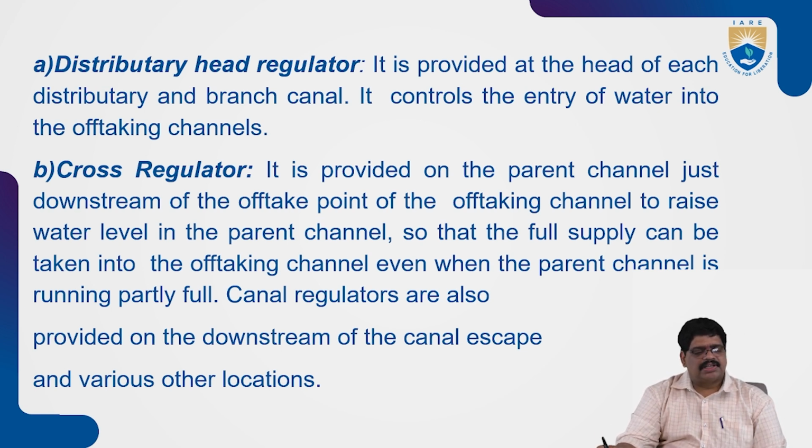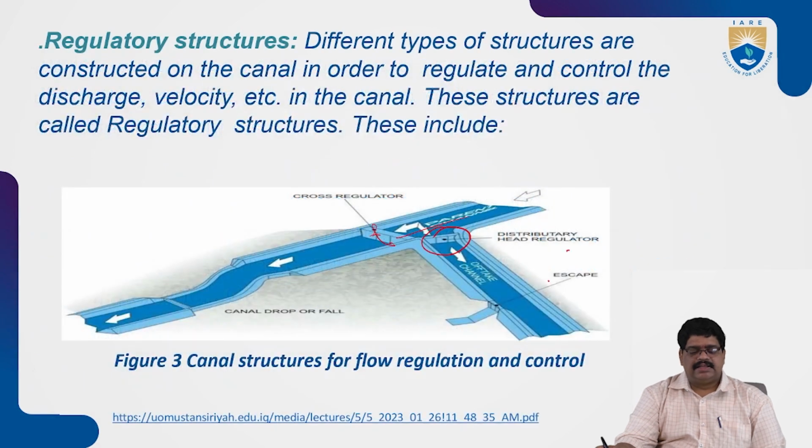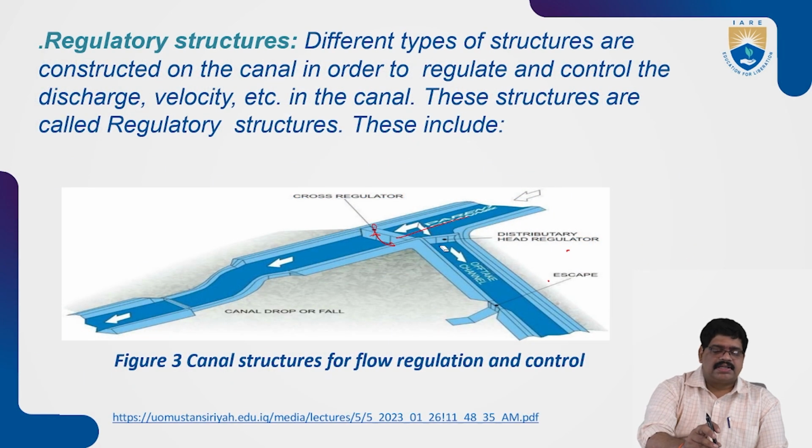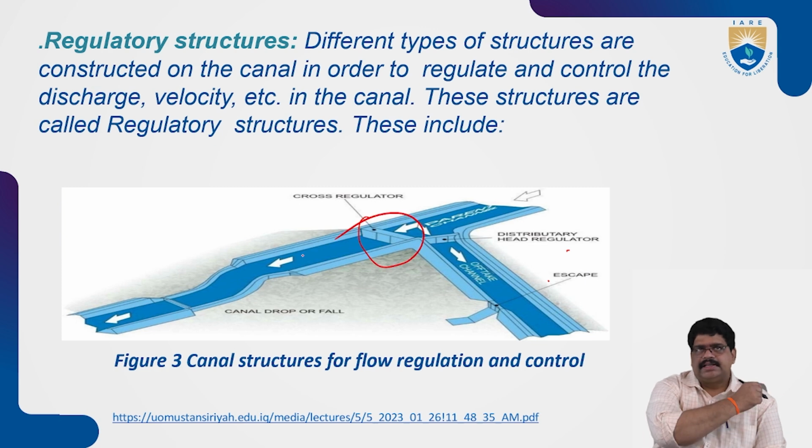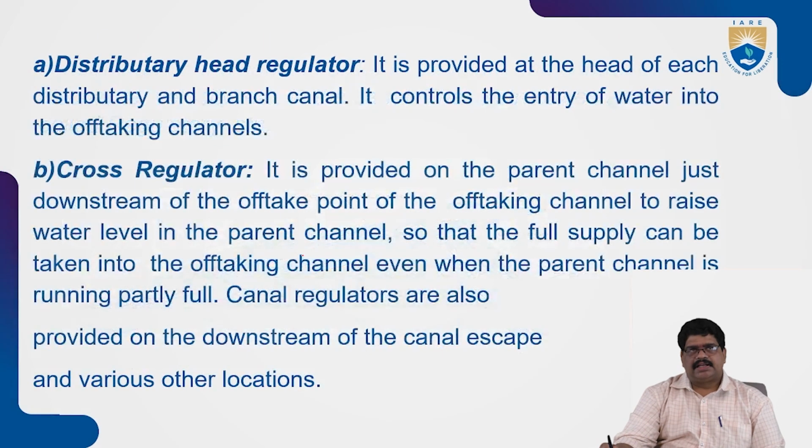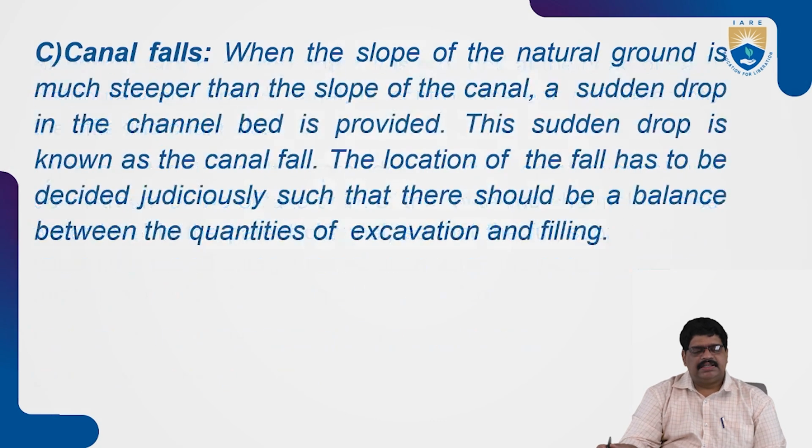Next one is the cross regulator. Let us see it in the diagram. What is the cross regulator? This is also one of the cross regulators here. In this cross regulator, what happens? It is provided in the parent channel just downstream of the off-taking canal. Even when the parent channel is running full, the canal can be supplied.